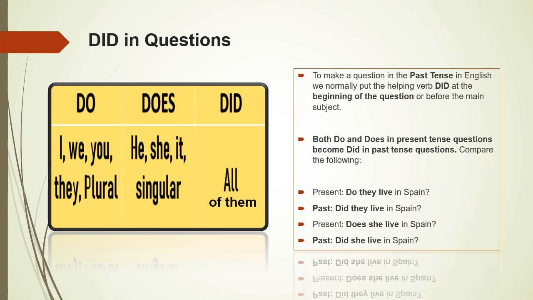For example, in the present tense, if we write "Do they live in Spain?" in the past tense, we need to write "Did they live in Spain?" Similarly, in the present tense, if we write "Does she live in Spain?" in the past tense, it becomes "Did she live in Spain?"